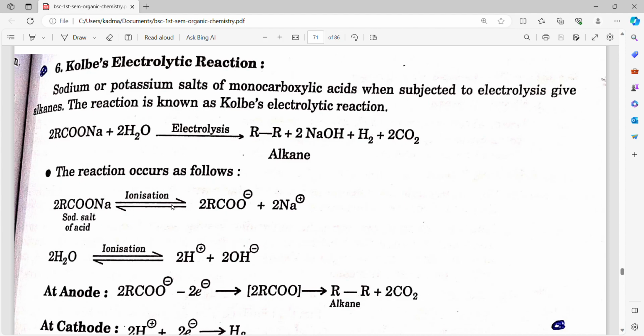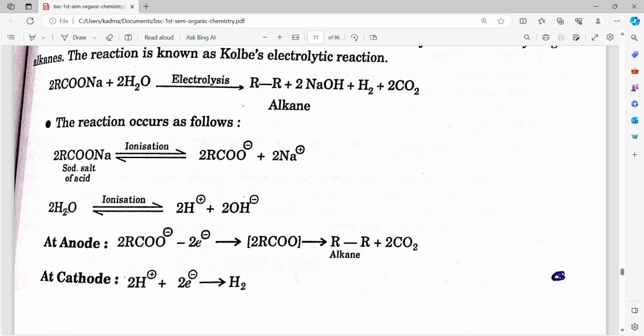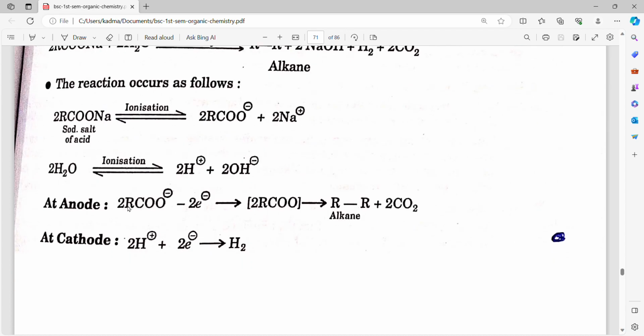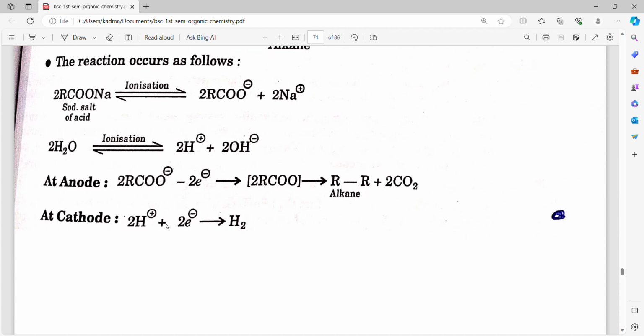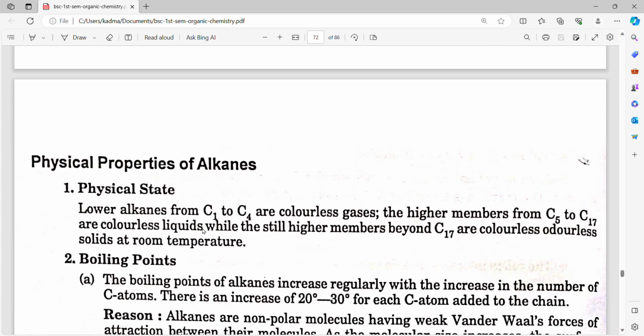Sodium salt of acid on ionization gives 2RCOO negative plus 2Na positive. 2H2O ionization gives 2H positive plus 2OH negative. At anode, 2RCOO negative minus 2 electrons gives R-R alkane plus 2CO2. At cathode, 2H positive plus 2 electrons gives H2.